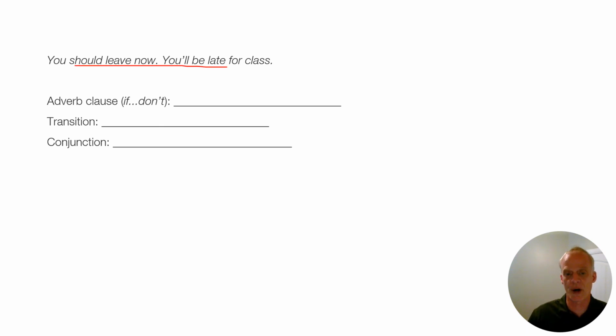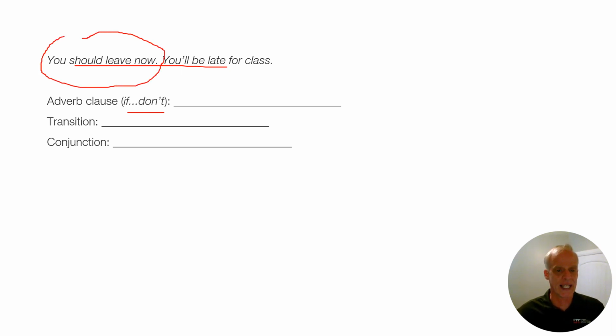This is the final part of the handout and the final slide for this lecture. For the adverb clause, that's a little bit hard. I kind of give you a hint. Use if and don't. So you're going to change this sentence a lot to make it fit. If you don't leave now, right? The should has to go away with this. So if you don't leave now, comma, you'll be late for class. There's the answer.